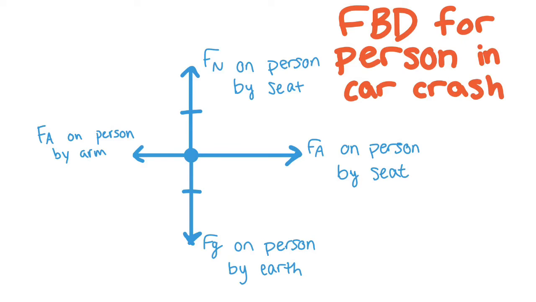This is because if we use the equation F net equals mass times acceleration, when the car goes from 15 meters per second to 0 meters per second in such a short amount of time, the acceleration is very high. And if you multiply that high acceleration by the mass, the F net is a really high number. This number is almost impossible to achieve with only one arm. Therefore, the force applied on person by the arm is much smaller than the force applied on the person by the seat.